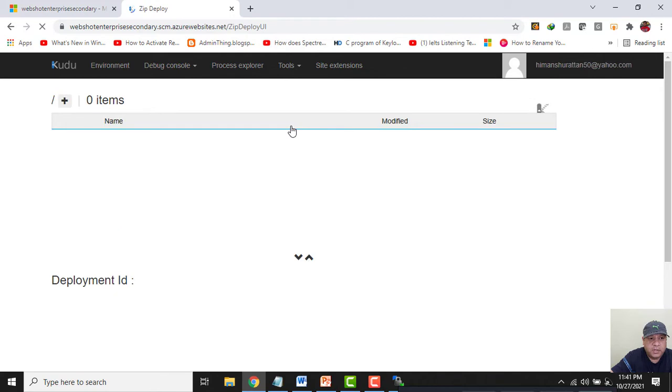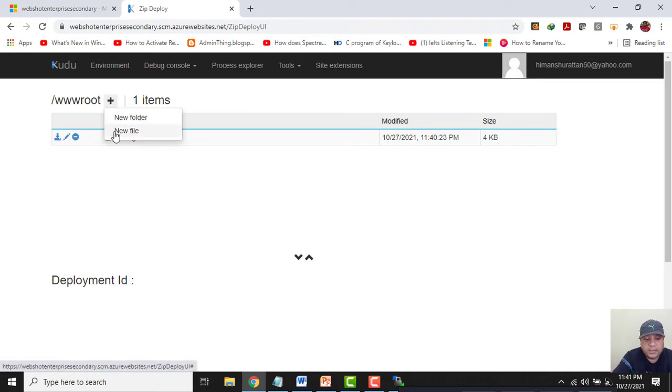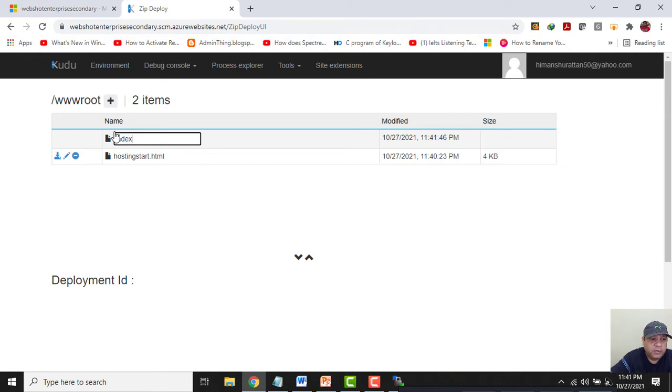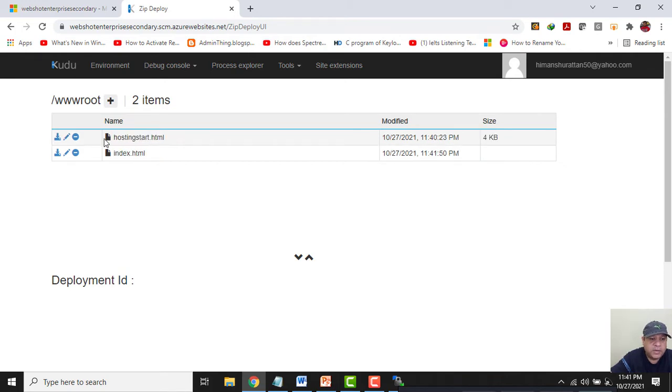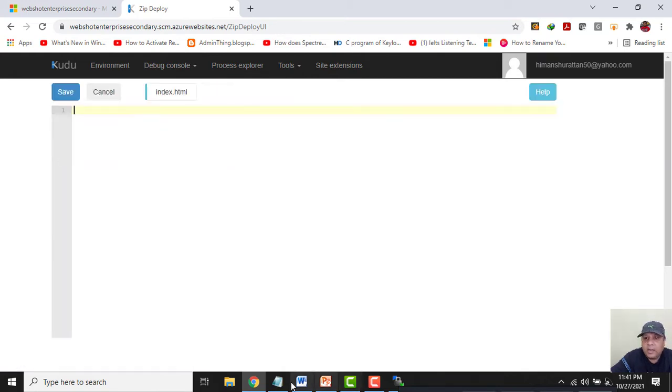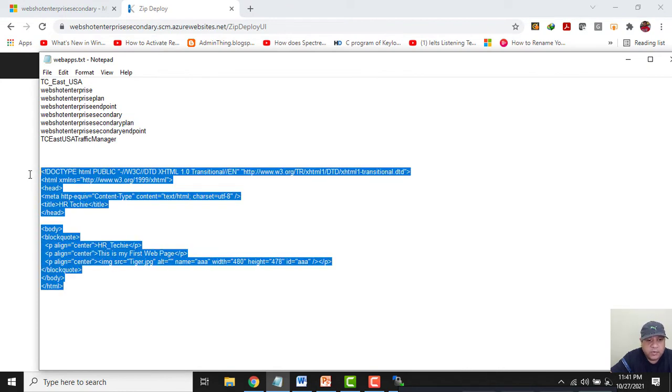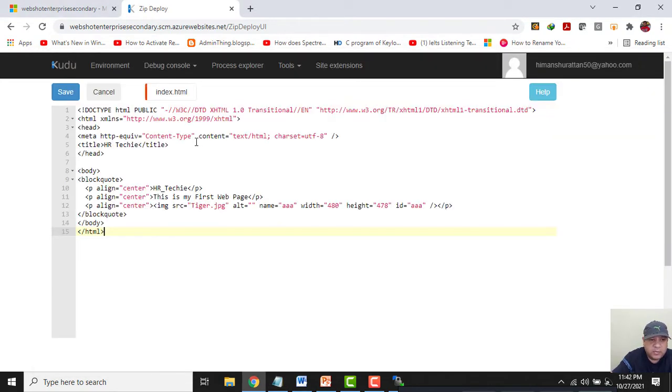Again I will be directed to the wwwroot folder. I will click on add, select new file, and give it the name index.html. Now I will configure this index.html. To do that I need to click on edit. This is a blank file. Again I am pasting the same HTML, hypertext markup language code over here. I will remove this line because I am not using an image as of now, and I will make a small change. Instead of first page I will mention it as second web page. I will click on save, and let's try to access this website.